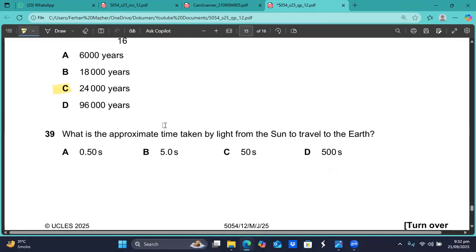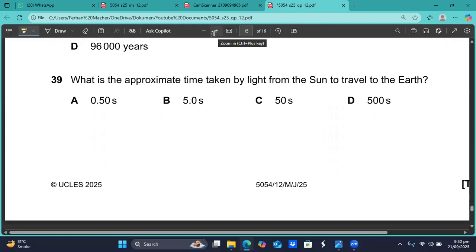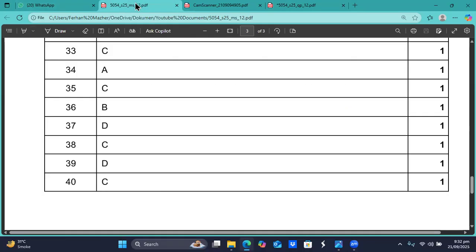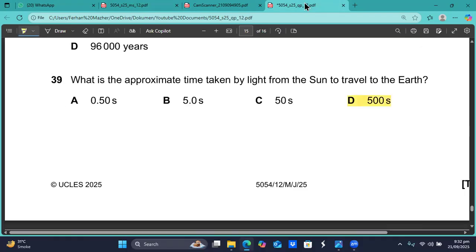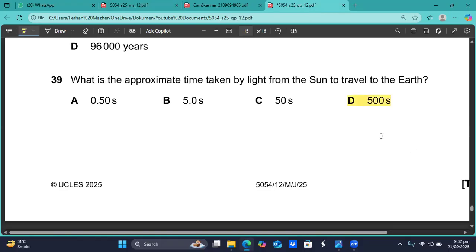So then we have question number 39 coming up on your screen. It's a fact which they have tested. What is the approximate time taken by the light from the sun to travel to the earth? It's a famous fact, and you need to remember this. The light takes 500 seconds from sun to earth. It's a fact, and Cambridge wants you to remember this. So I think D is the option, sir. Question number 39, D is the option. So you have to keep this fact in your memory, sir.